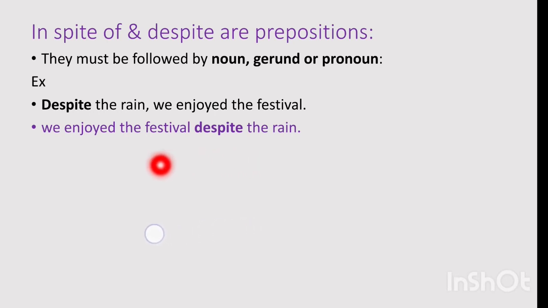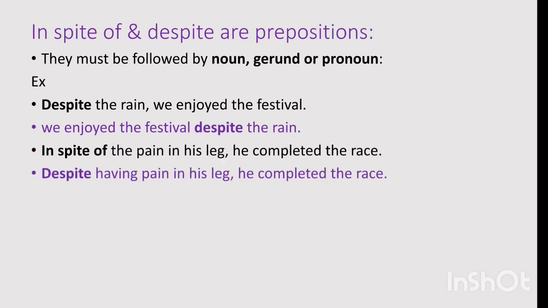So either you can say despite the rain we enjoyed the festival, or you can say we enjoyed the festival despite the rain. In spite of the pain in his leg, he completed the race. Two ideas are here, two contrasting ideas, और ये simple sentence है क्योंकि इसमें हमने यहाँ phrase use किया है. Despite having pain in his leg, he completed the race. Despite is not followed by of.